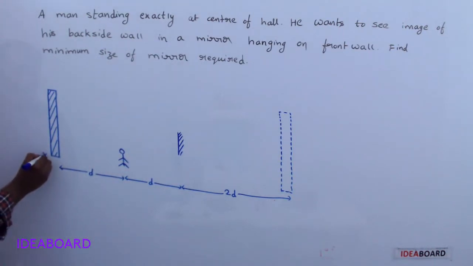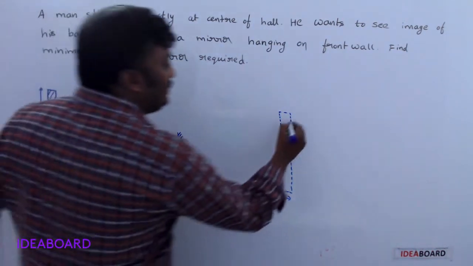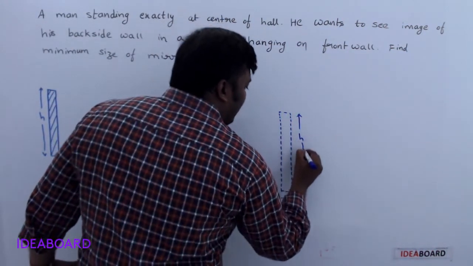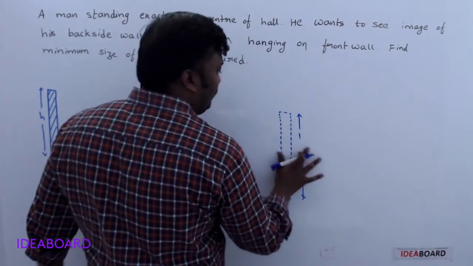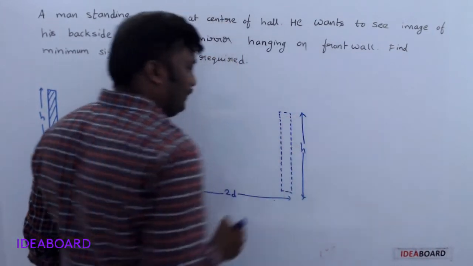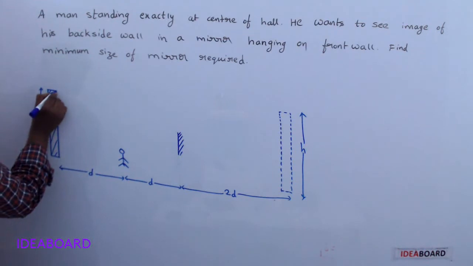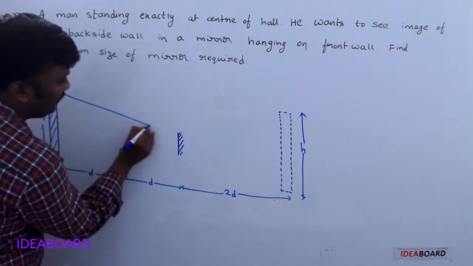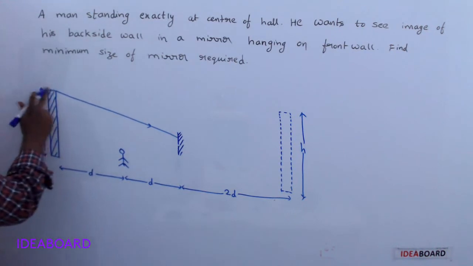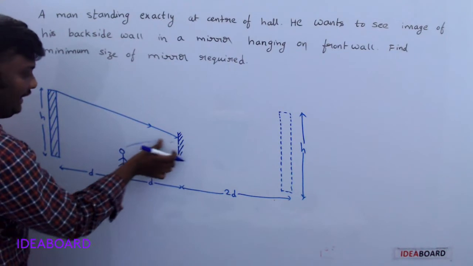Let the height of this wall be h. Then this height is also h. Now listen carefully. If you want to see the full image of this wall, a ray of light taken from the wall end is reflected back to the eye.